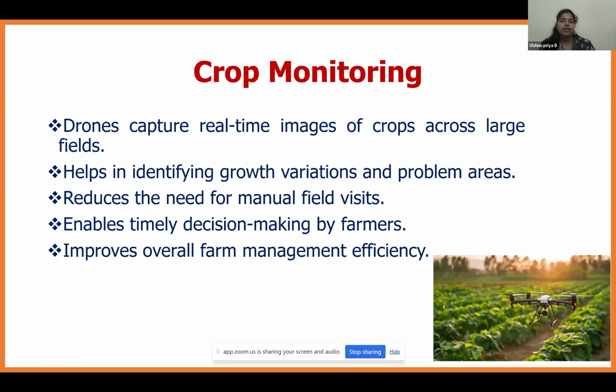What this point is telling is that, using crop monitoring, we could identify the pests and diseases, the water requirement, weed infestation, and pest infestation. Using this crop monitoring, we could reduce the cost of fertilizer or herbicide.